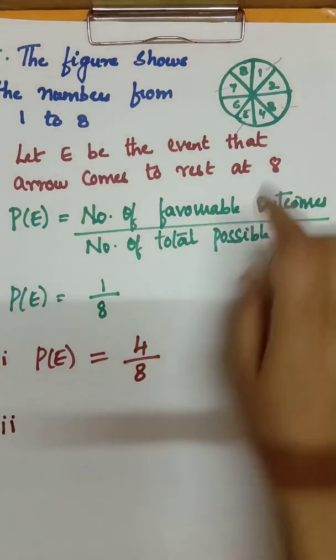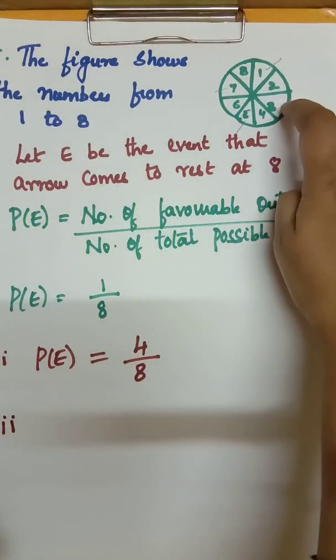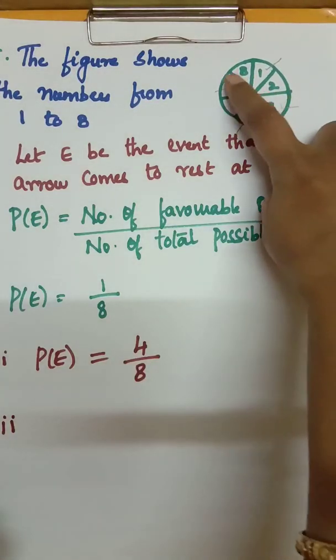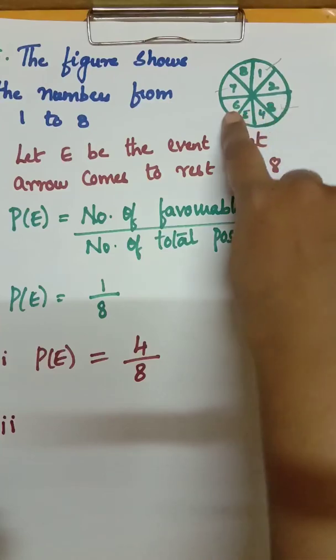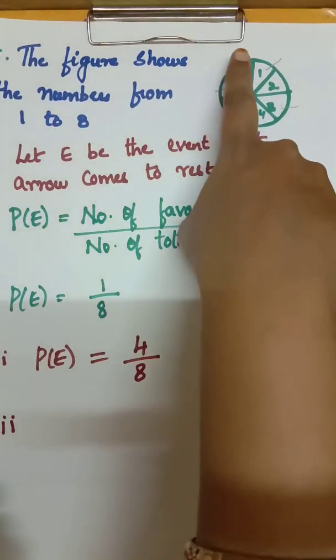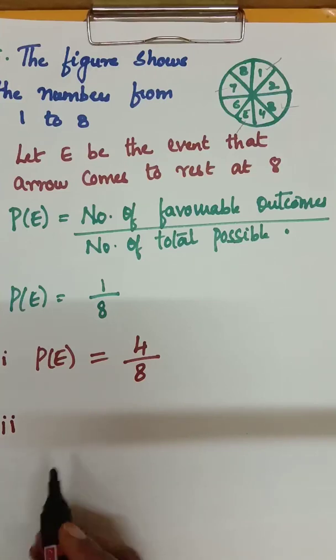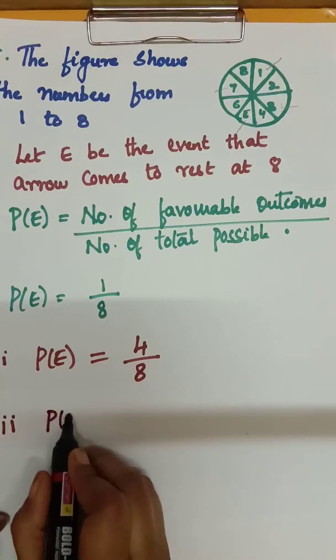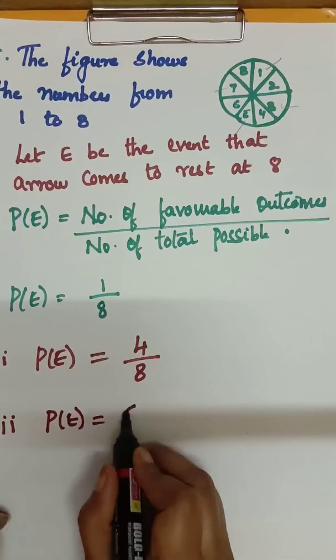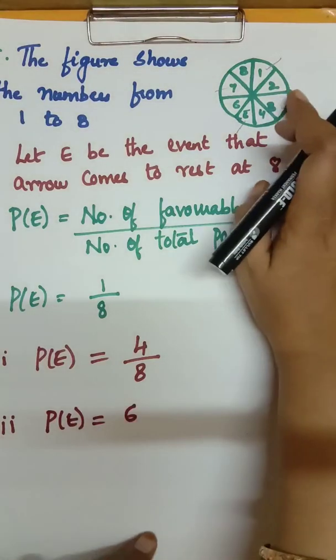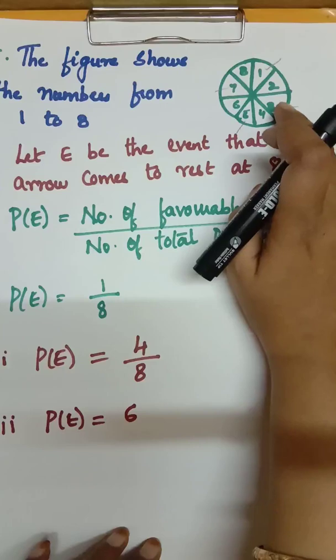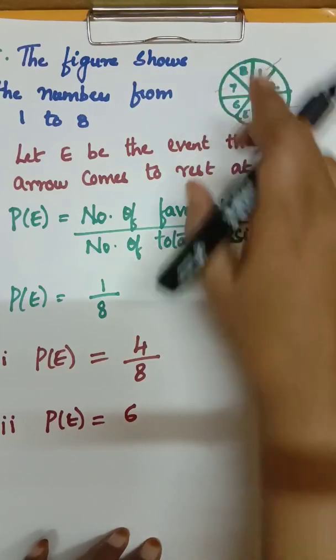The third one, a number greater than 2. Numbers greater than 2 are 3, 4, 5, 6, 7, 8, that is 1, 2, 3, 4, 5, 6. A number which is greater than 2, how many are there? So total possible outcome is how much? 8. Favorable outcomes, that is numbers greater than 2, are 1, 2, 3, 4, 5, 6.